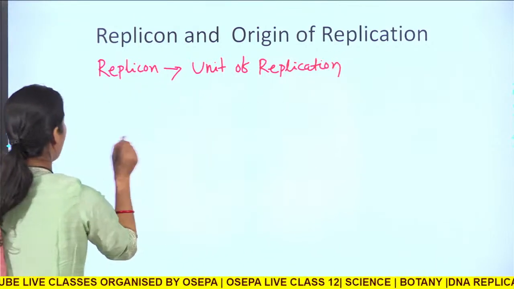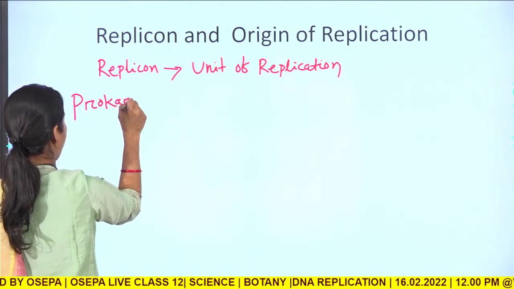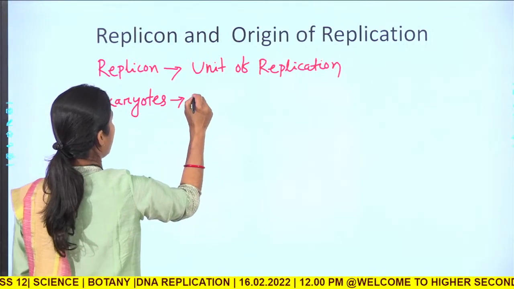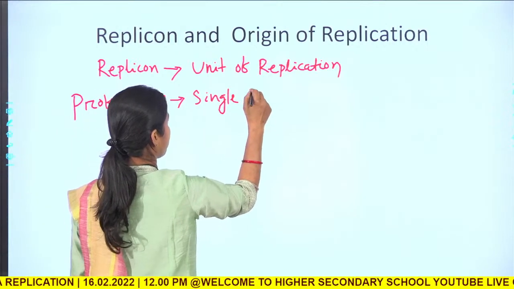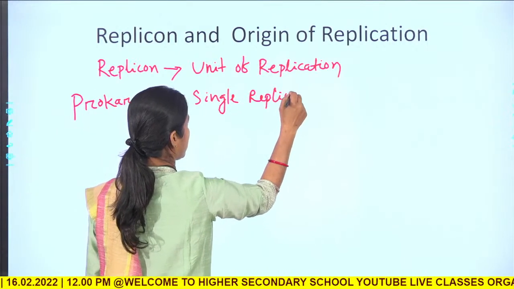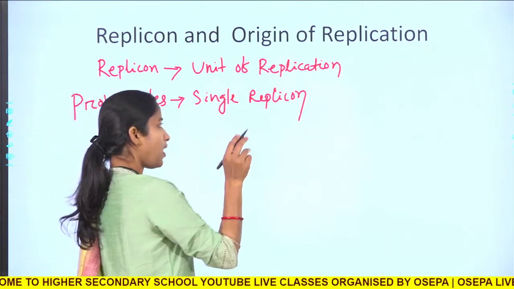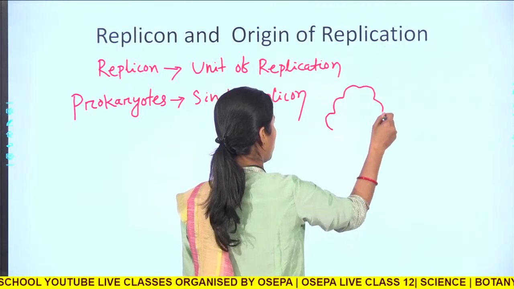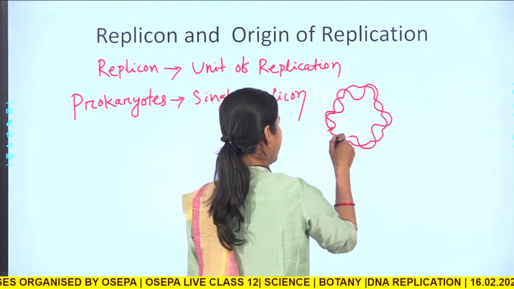Okay. Now, the prokaryotes have a single replicon. What it means? Now, as you know, the prokaryotes have a single circular double stranded DNA.